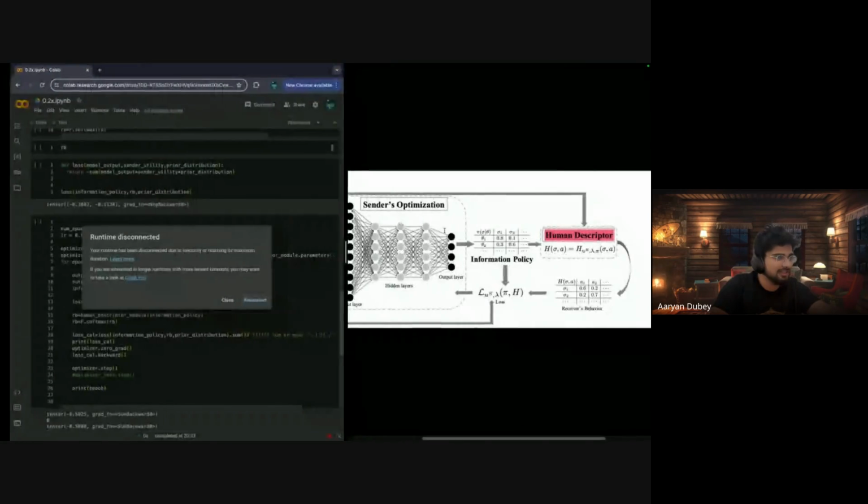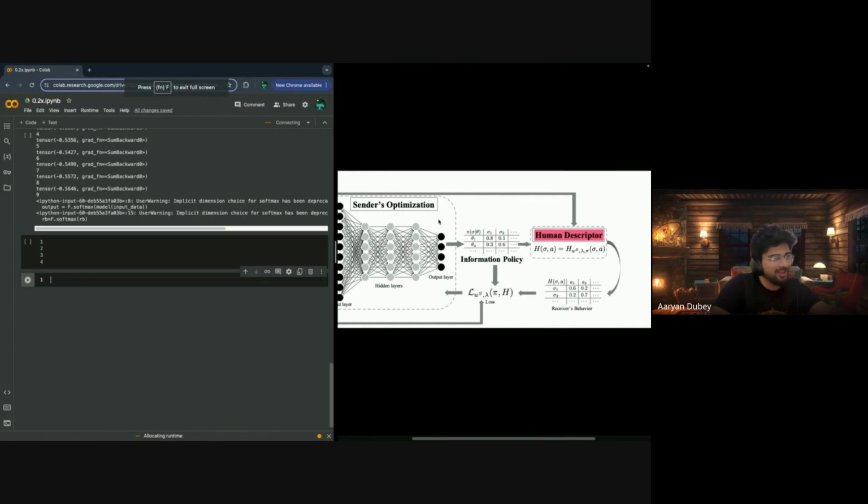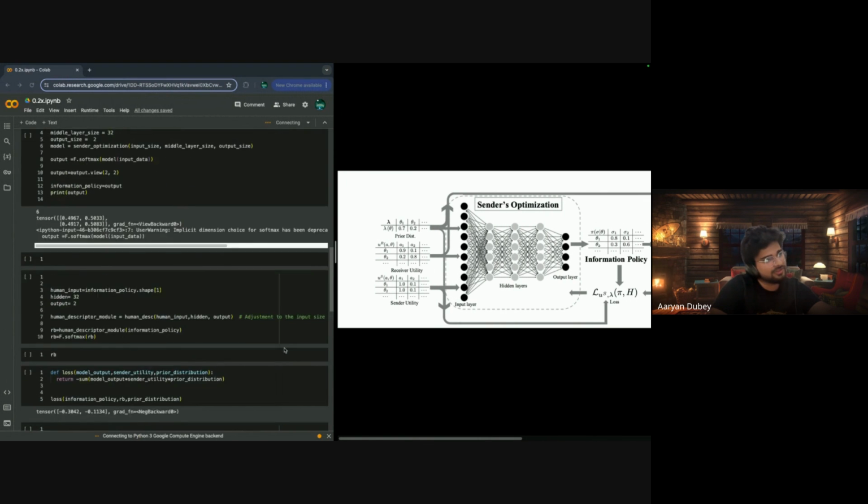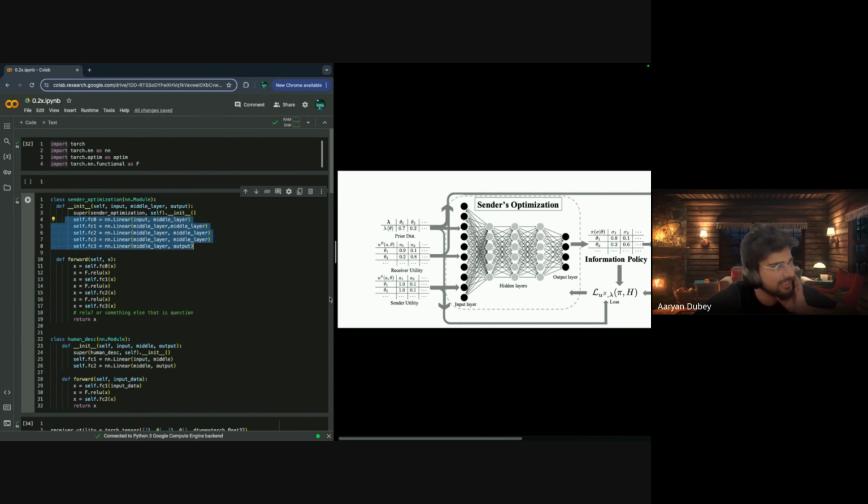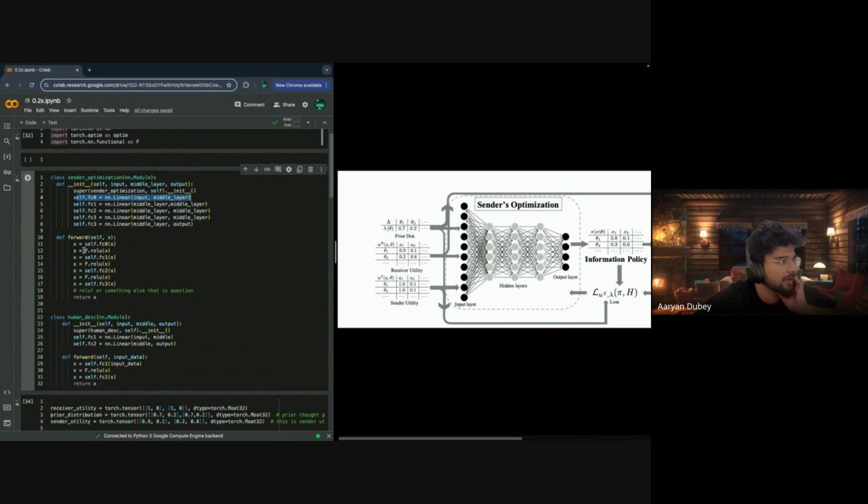I coded out this whole scenario. It may be interesting to see, but it's a very simple one. I did a sender optimization function with a simple neural net. This is three fully connected layers, but I added an input layer and an output layer. I don't know if it's generally the particular layer or not, I just added it. So there are four linear layers fully connected to each other. FC3 is the output layer, FC0 is our input layer. Then we have a forward layer with ReLU activation function. I wrote it here as ReLU or something else. That is the question: should we use ReLU in the end?